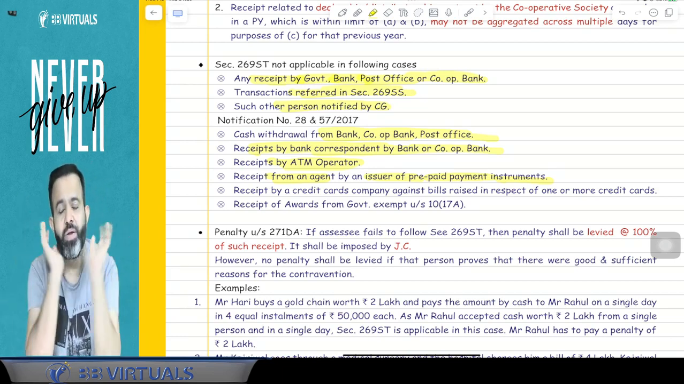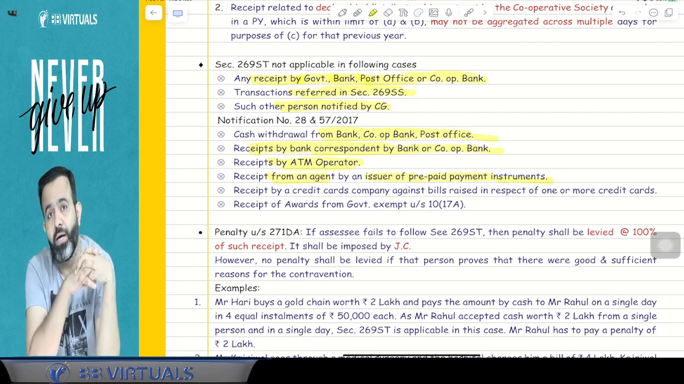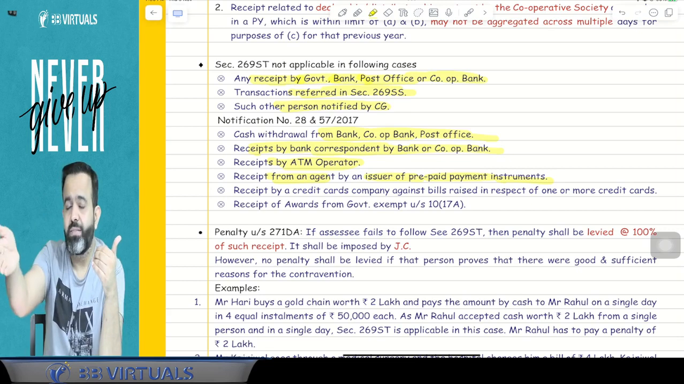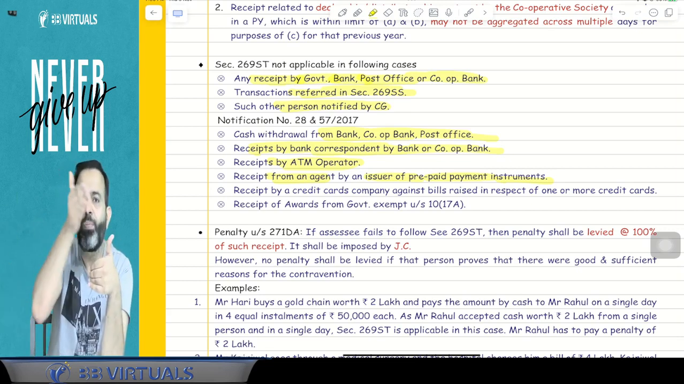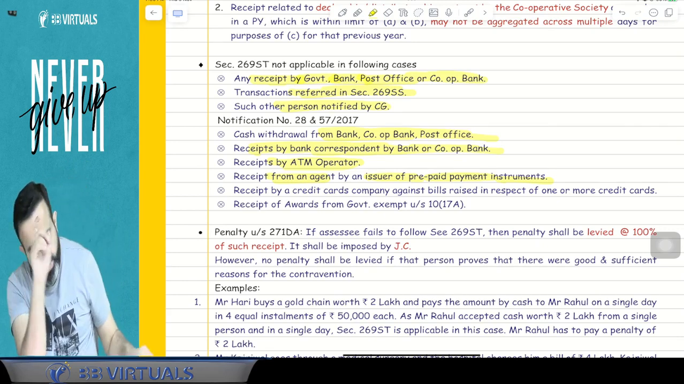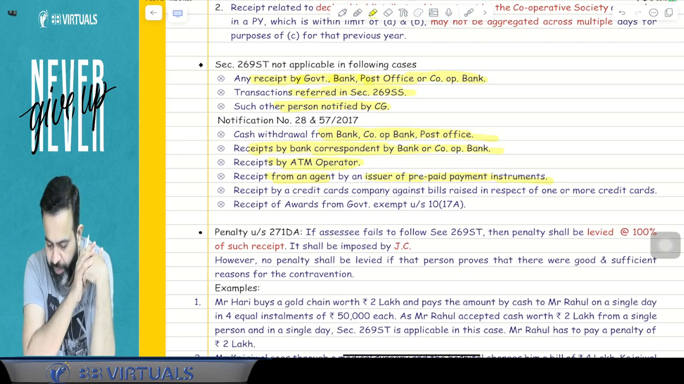And in cash, then it is okay. Or for one more example, suppose RBI issues the prepayment Forex card. Now RBI issues the card and RBI sells it through the banks, so the bank is the agent. If the bank is making the payment to RBI, then this section is not applicable. So here, receipt from the agent by the issuer of the prepaid payment instrument.